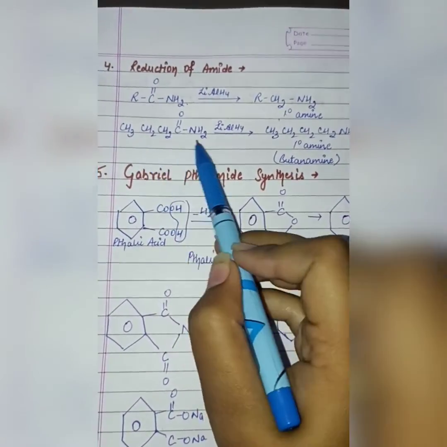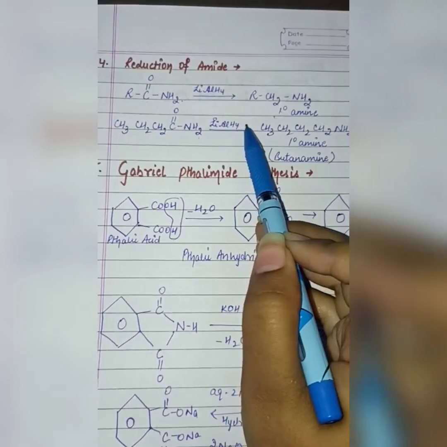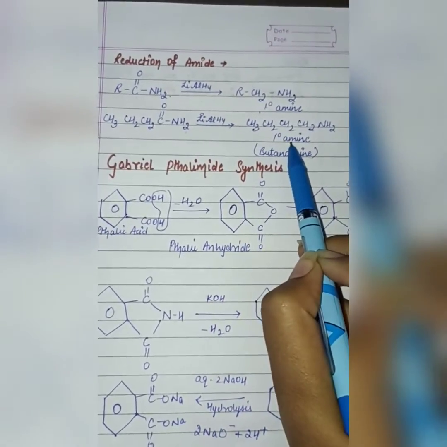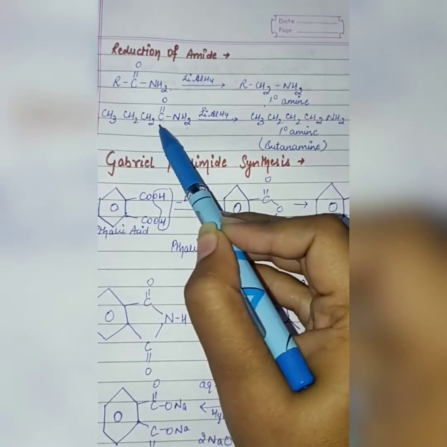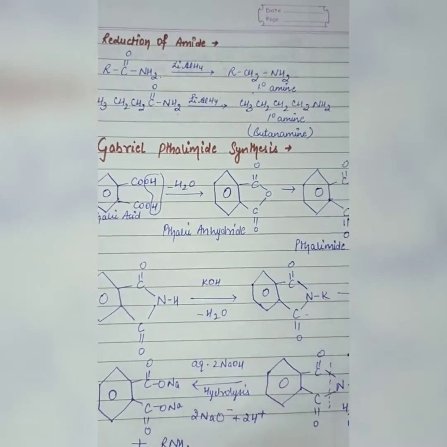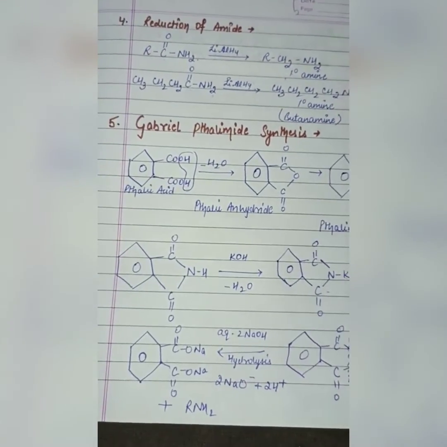Next is this compound, and we treat it with lithium aluminium hydride, it forms the primary amine because two hydrogens come to the carbon, and it is called butanamine.